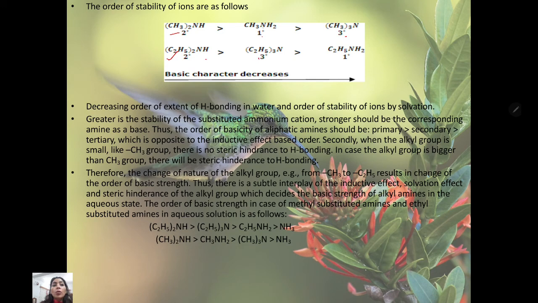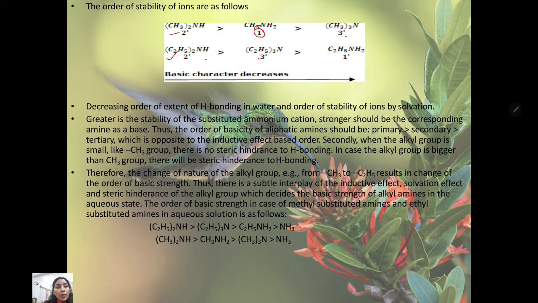We can remember it like this: if it is small, the small one comes first; if it is big, the big one comes first. Decreasing order of extent of hydrogen bonding in water and order of stability of the ion by solvation: the greater the stability of the substituted ammonium cation, the stronger the corresponding amine as a base. Thus, the order of basicity of aliphatic amines should be primary, secondary, and then tertiary, which is opposite to the inductive effect based order. Secondly, when the alkyl group is small like a methyl group, there is no steric hindrance.